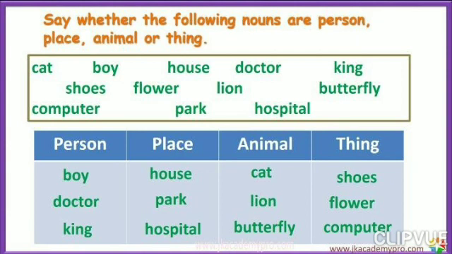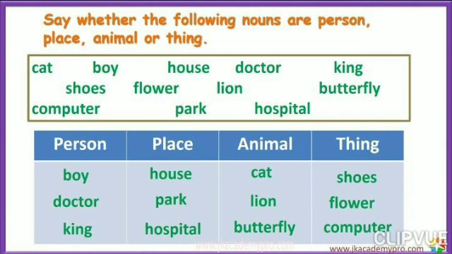Children, I hope you have understood what are nouns. Let's solve the exercise. Say whether the following nouns are person, place, animal or thing. Cat, boy, house, doctor, king, shoes, flower, lion, butterfly, computer, park, hospital. First is cat. Cat is the name of animal. Boy is name of person. House is the name of place. Doctor is the name of person.